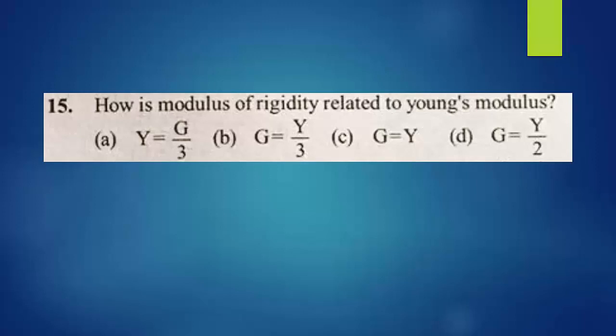Remember, shearing modulus is generally less than that of Young's modulus for a solid. This statement you should remember.